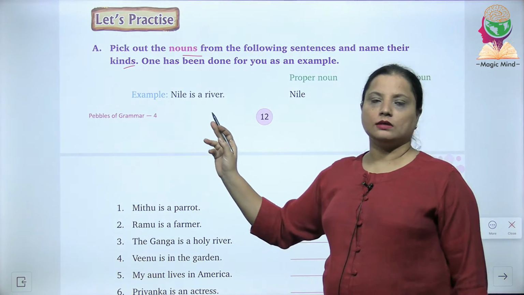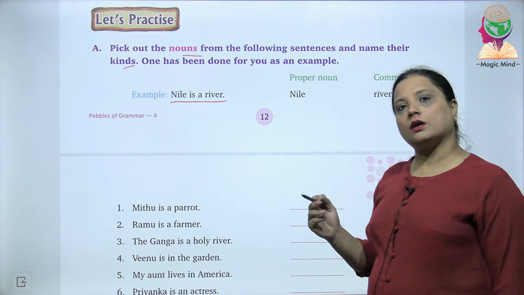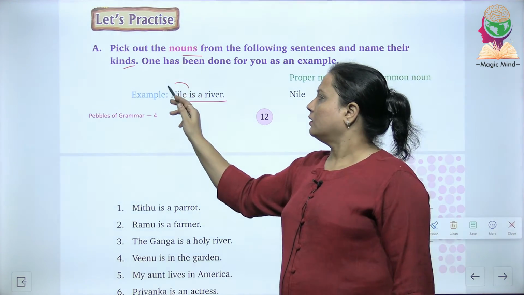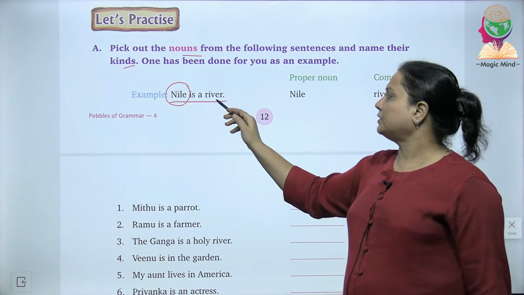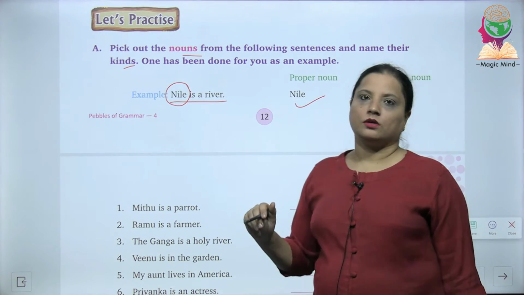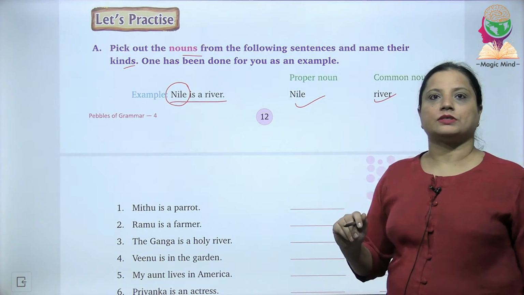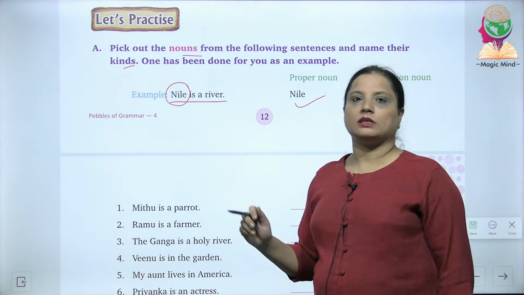Now they have done one as an example for us. The sentence was, Nile is a river. The word Nile is a proper noun and the term river is a common noun. So this way you will be writing in your exercise on the next page. So let's begin this question on the next page.